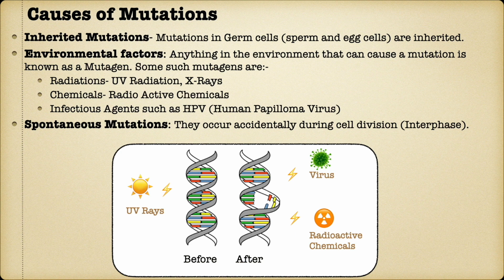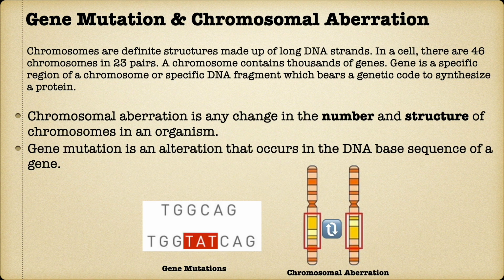There is a category of mutations which is not dependent on inheritance or environmental factors. These mutations occur spontaneously during the interphase of the cell life cycle when the DNA replicates. Gene mutation and chromosomal aberration. We are going to discuss different kinds of gene mutations in this video. Scientists use a different term, chromosomal aberration, for large-scale gene mutations, which alter the number of chromosomes or make structural changes to the chromosomes. When mutation is limited to a small number of nitrogenous bases, it is called gene mutation. Sometimes the word chromosomal mutation is used to refer to chromosomal aberrations.